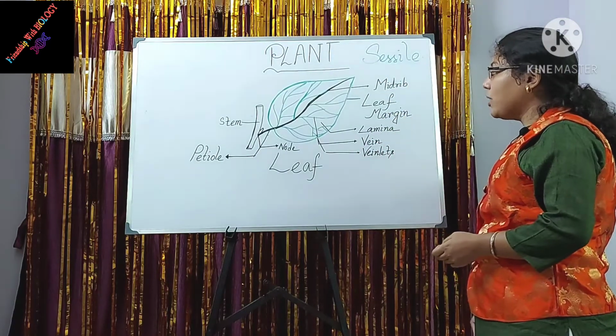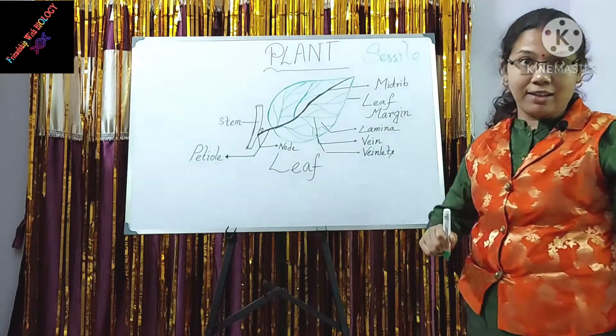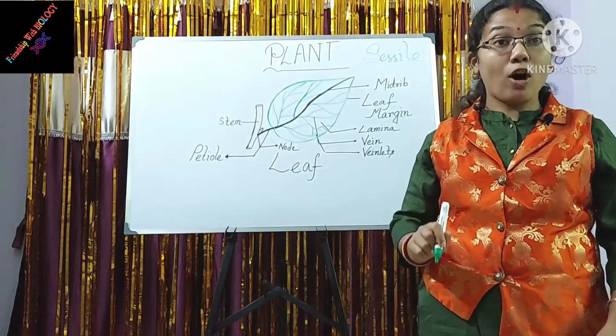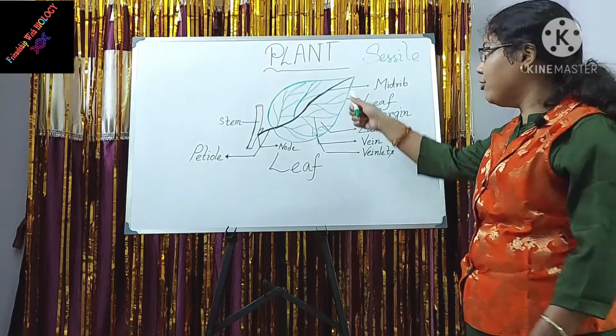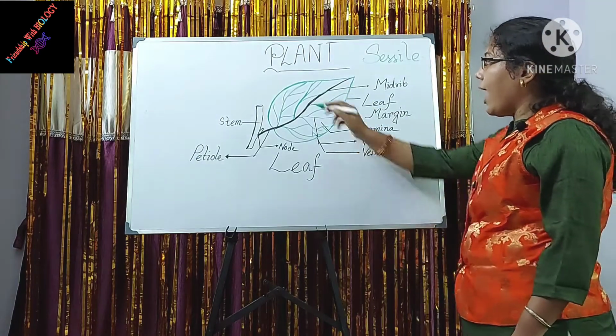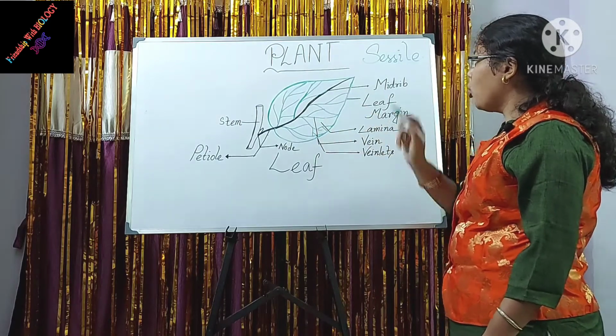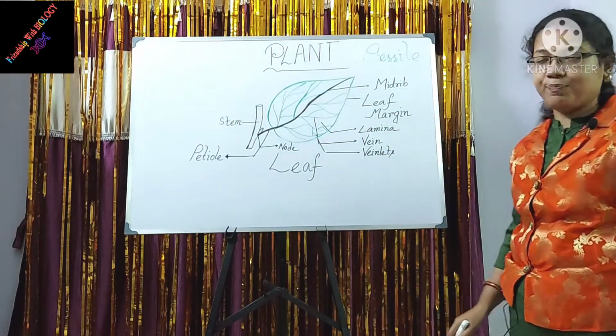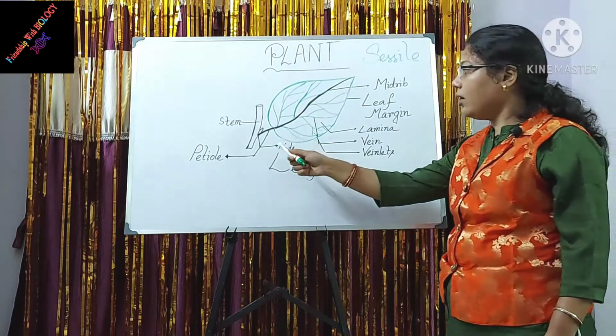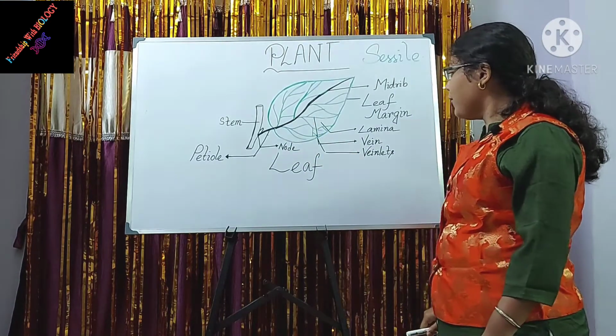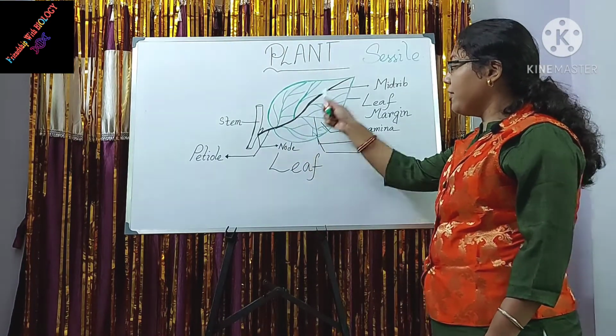Another part of the leaf is lamina. Lamina is the broad and green part of the leaf. And this is the outer margin of the leaf. This is known as leaf margin. Another part of the leaf is midrib.